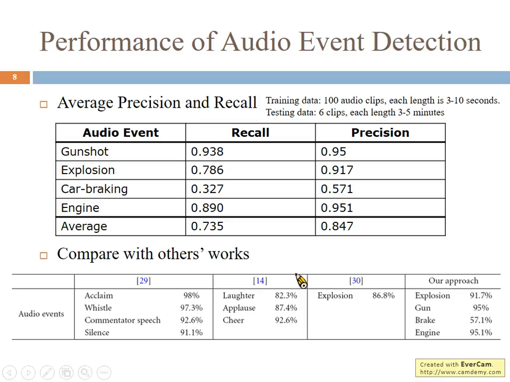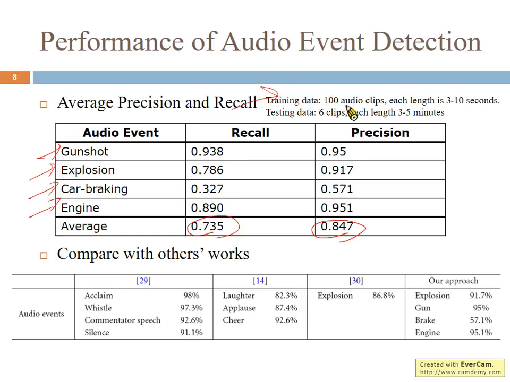And this is the performance. To evaluate individual audio events, we evaluate gunshot, explosion, car braking, and engine. These are the precision and recall values. Generally, we can achieve more than 80% precision and 70% recall.